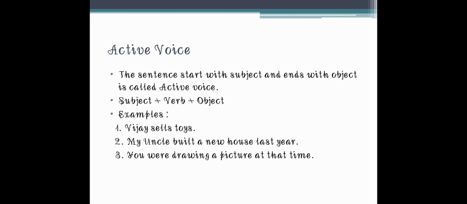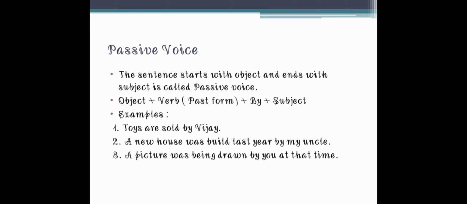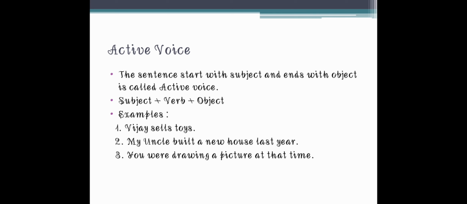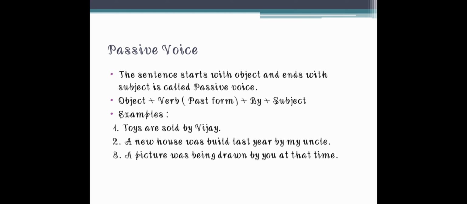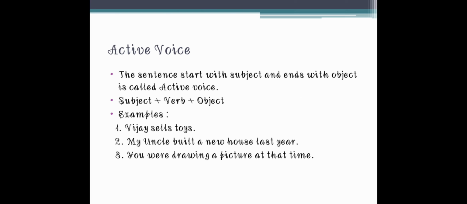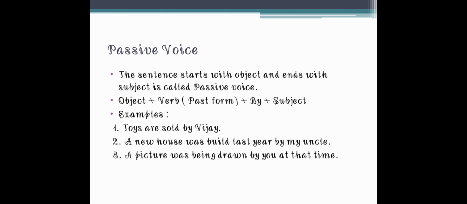First sentence: Vijay sells toys. Now here in passive voice, toys are at the beginning of the sentence because toys are the object. So toys are sold by Vijay. Then my uncle built a new house last year. A new house was built last year by my uncle. Then the third one, you were drawing a picture at that time. So it will be a picture was being drawn by you at that time.